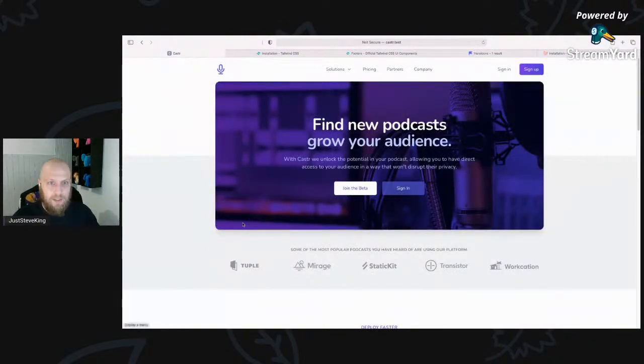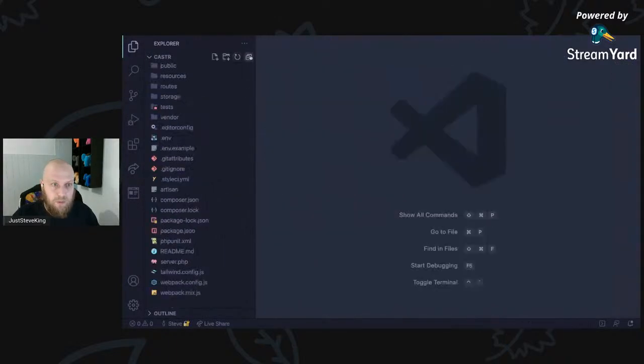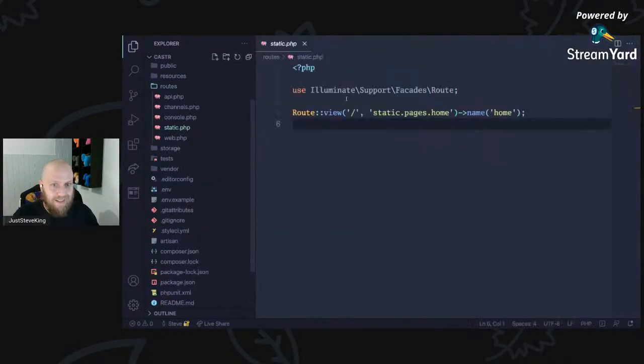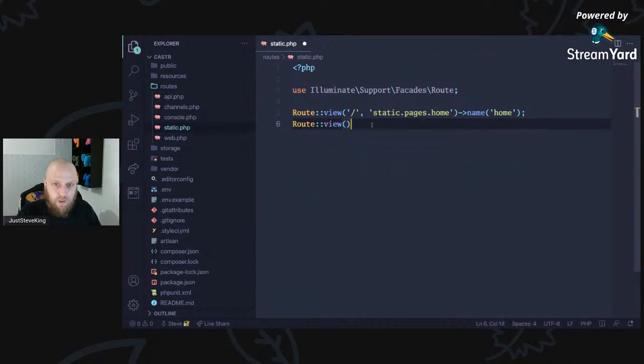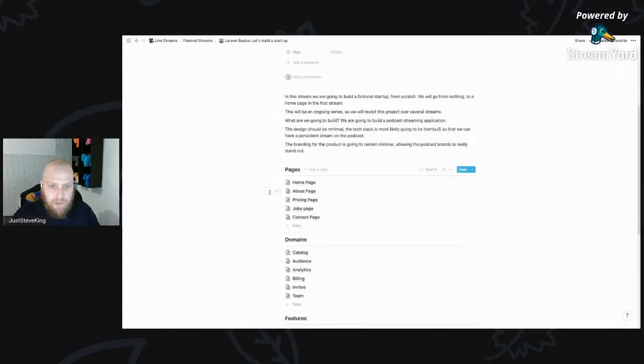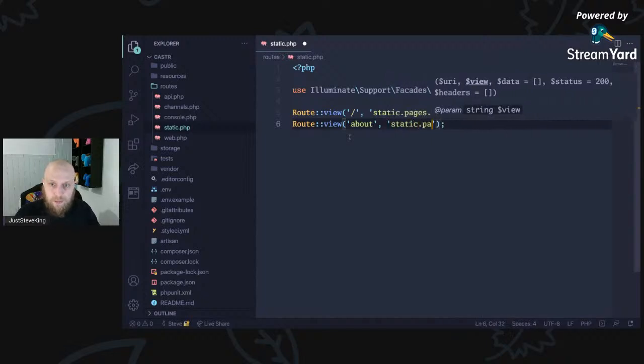Let's move on to our about page. So let's just close all of these, which means we can now come back to our routes static, and we can just create another one. Let's just go route view. We've done the home page. Let's look at the about page next. So route view, about, and this is going to be static pages about. And we are going to name this about as well.